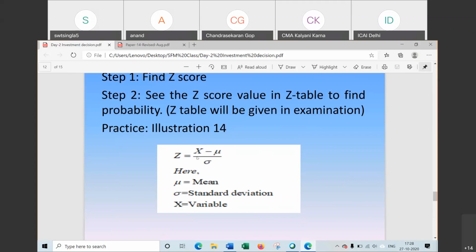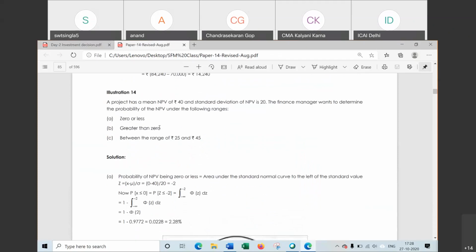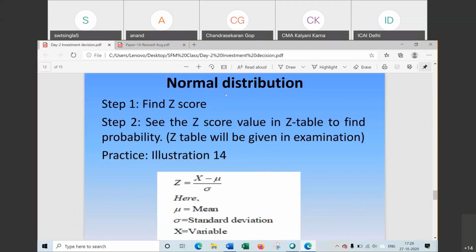We have to find the normal distribution in 3 cases. That is, find the probability of NPV under 3 cases. We have to find the Z value under 3 cases. The first one is 0 or less. This 0 or less is the variable for which we are computing the Z score. So step 1 for the normal distribution is to find the Z score.